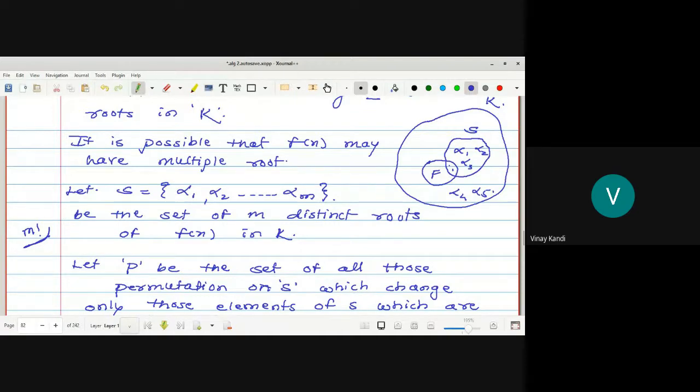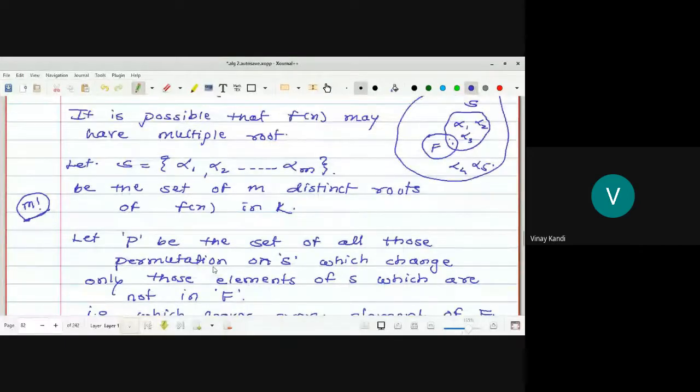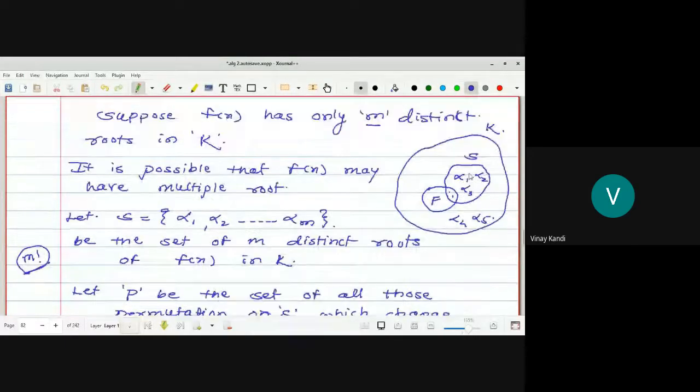Let P be the set of those permutation on S which change only those elements of S which are not in F. Look at this one. This is F, this is set S, and this one is set K. So here P is nothing but a subgroup of permutation. Subgroup is a group itself, so this is itself a permutation group. Any doubt? Once this concept is understood, the next part is easy to understand.